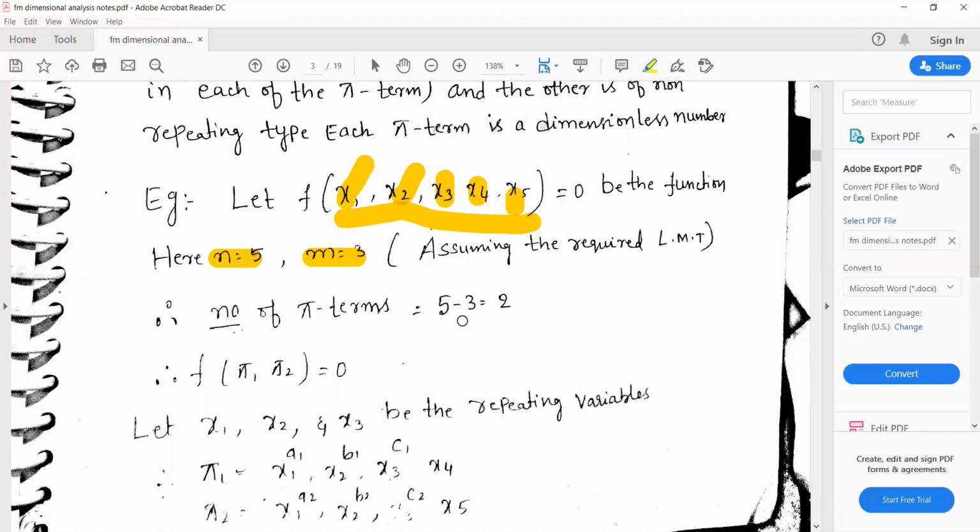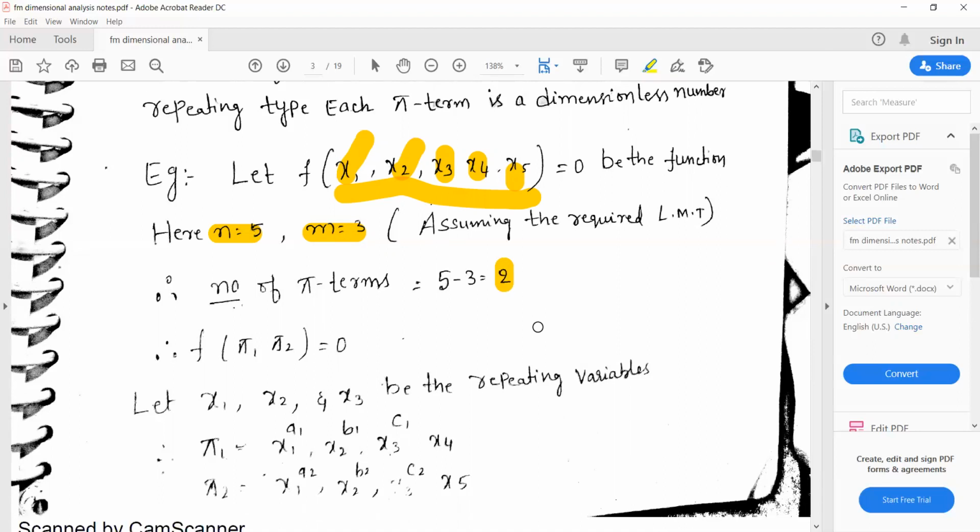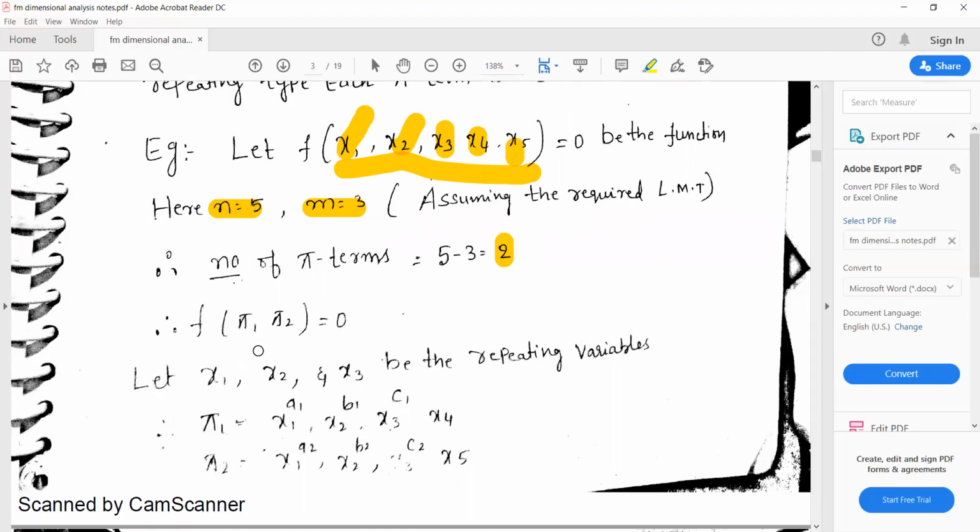Then the number of pi terms can be written as n minus m. So the n value is 5, the m value is 3. So it can be written as 5 minus 3 is equal to 2. Therefore, the number of pi terms is 2. F of pi 1 comma pi 2 is equal to 0.